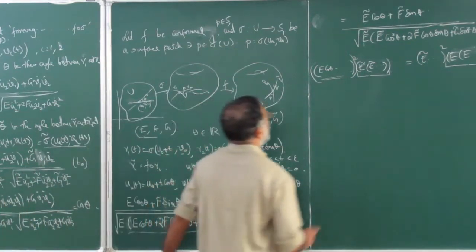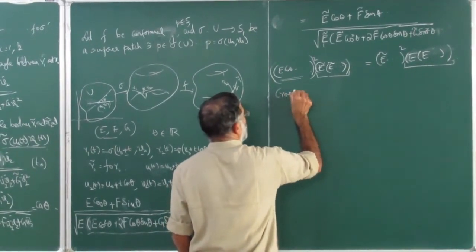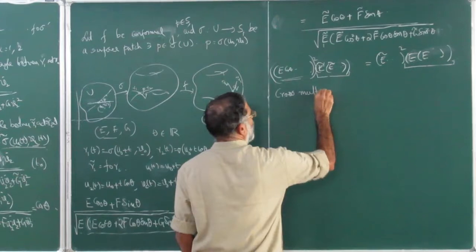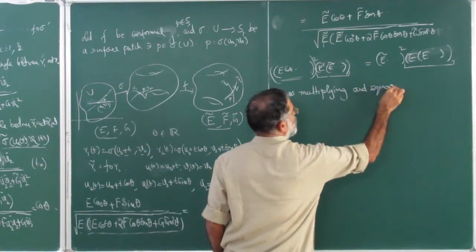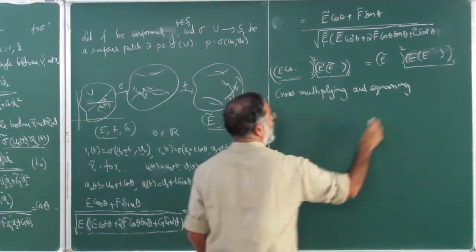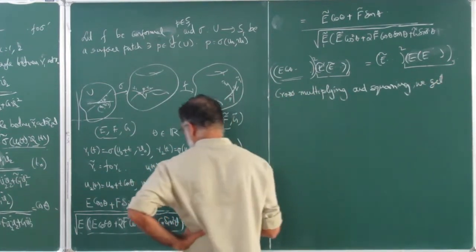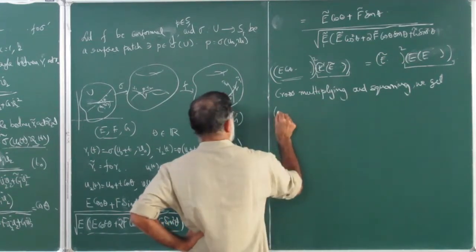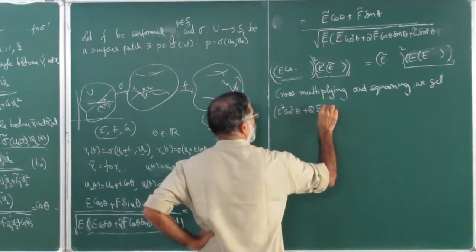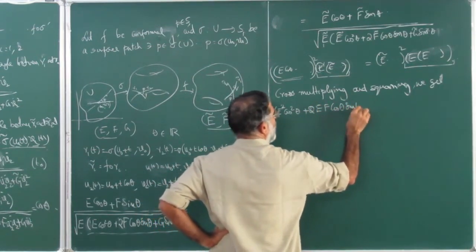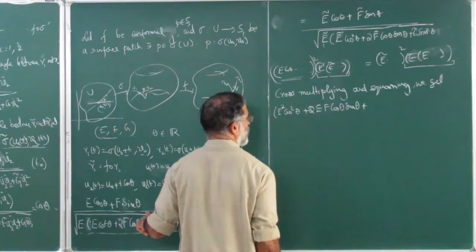So cross multiplying and squaring we get nothing simple you can do. So I will have to write this: E square cos square theta plus 2EF cos theta sin theta plus F square sin square theta.